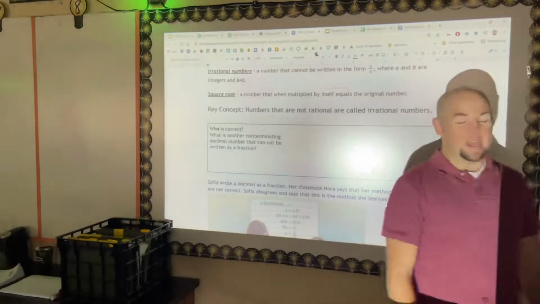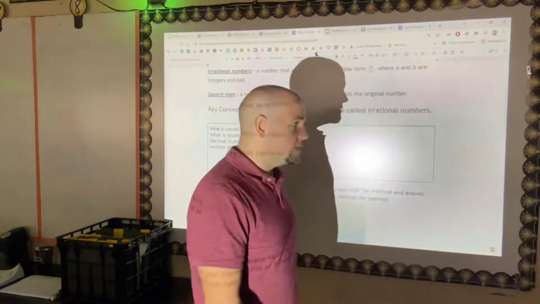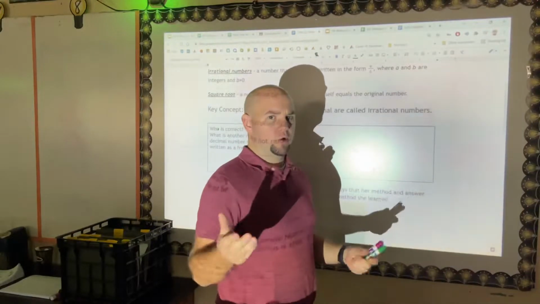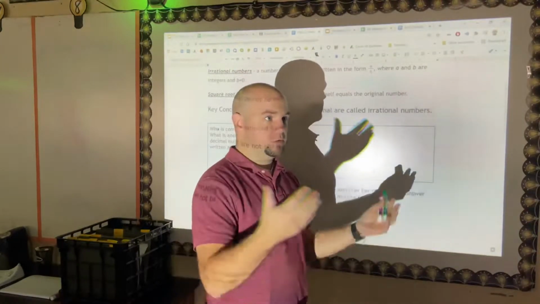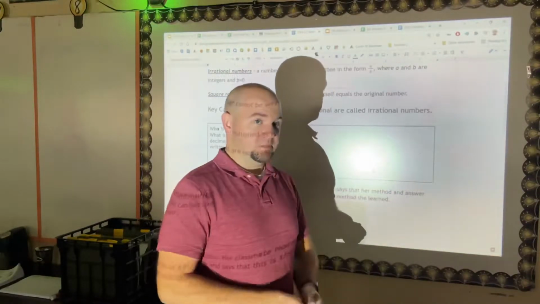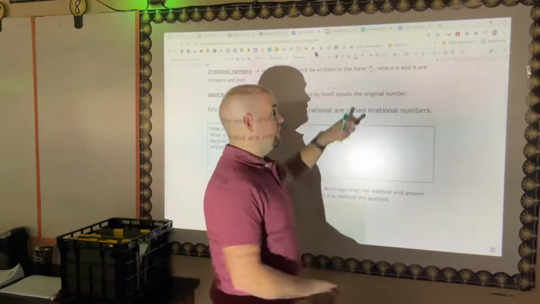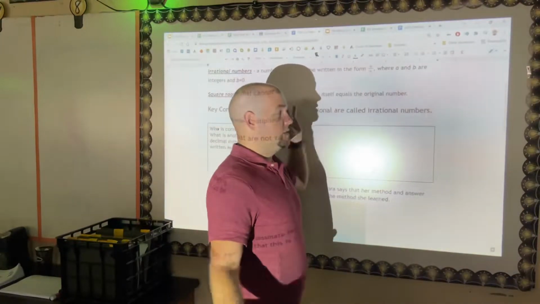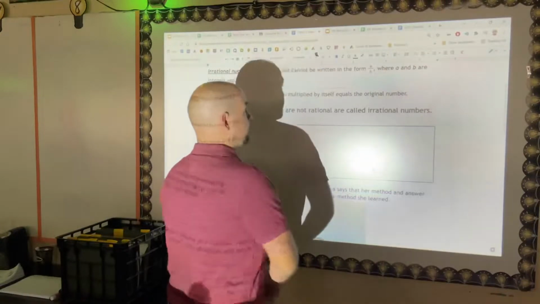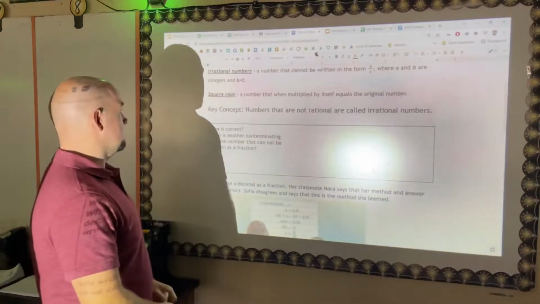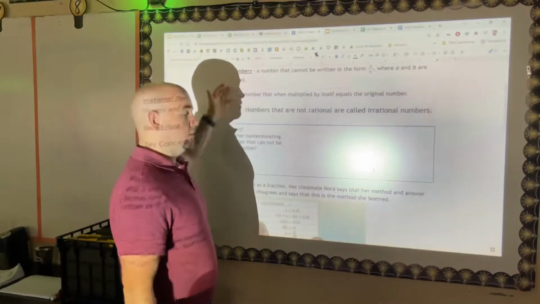An irrational number is a number that cannot be written as a over b, where a and b are integers. Remember, that's any whole number, 1, 2, 3, 4, 5, all the way up to a million and whatever, or into the negatives, or zero even as well. So if I have any number a over b, where a and b are integers, then it's a rational number. Irrational is when it cannot be written like that. We'll get to that a little bit later and see what those are.